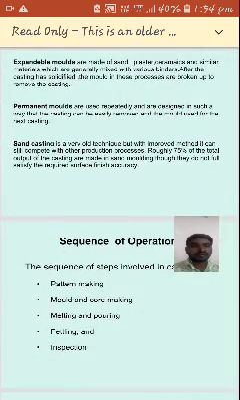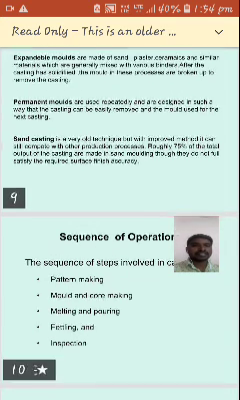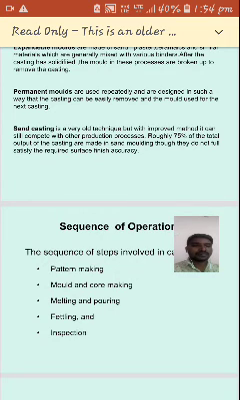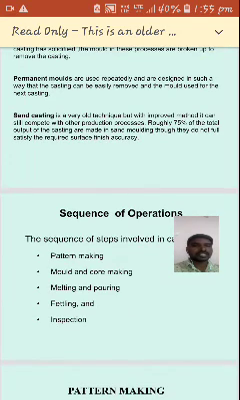Whereas permanent molds are used repeatedly and are designed in such a way that the casting can be easily removed, and the mold used for the next casting. Next, sand castings.